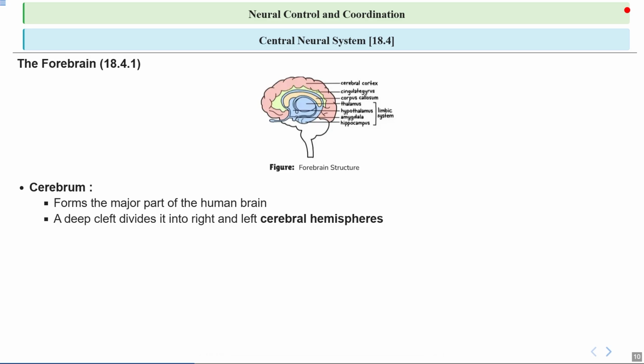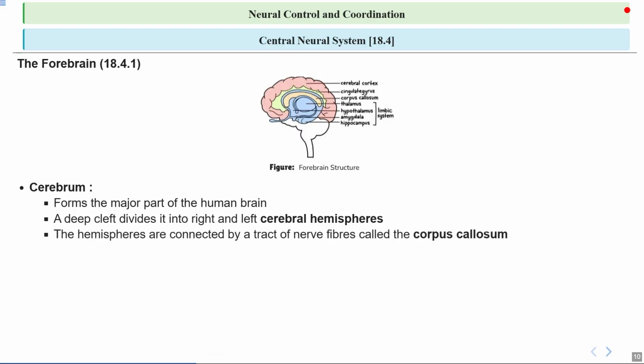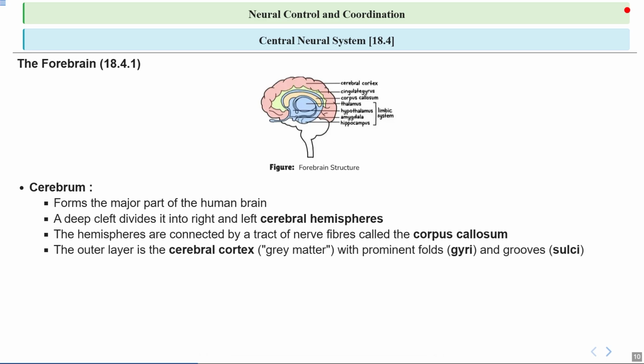A deep cleft divides the cerebrum into right and left cerebral hemispheres. You can think of these hemispheres like two separate teams working together, each controlling the opposite side of the body. This division is important for specialized functions like language or spatial skills. The two hemispheres are connected by a bundle of nerve fibers called the corpus callosum. This structure acts like a bridge, allowing messages to pass between the right and left sides of the brain. Without this connection, the two halves couldn't coordinate their activities.